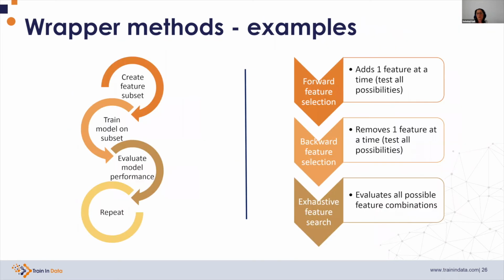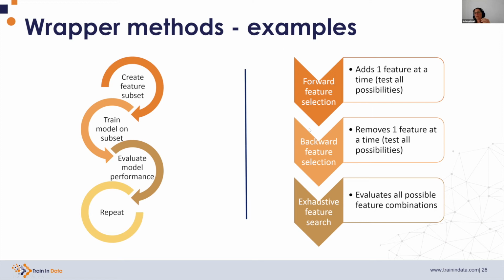Now, the procedure of wrapper methods is as follows. First, we create a feature subset, and there are ways in which we can create these feature subsets, as we're going to discuss in a second. Then we train a model on this particular subset. We determine the importance and keep it for later, and then we repeat. We create another feature subset, we train another model, we determine the importance, we keep it for later, and so on. So the key here is to create these feature subsets, and then to select the features.